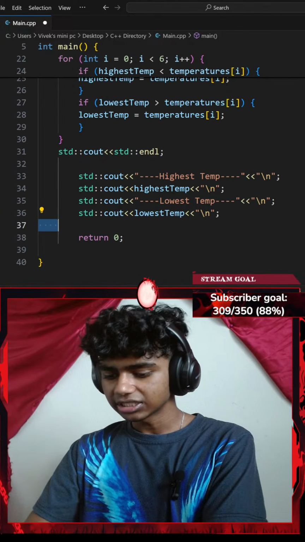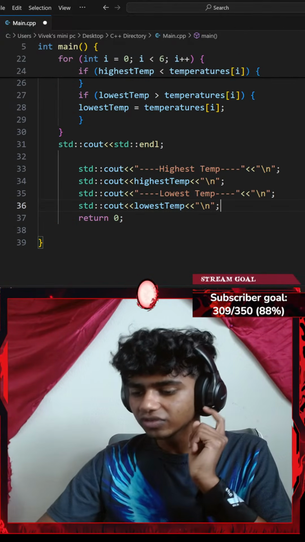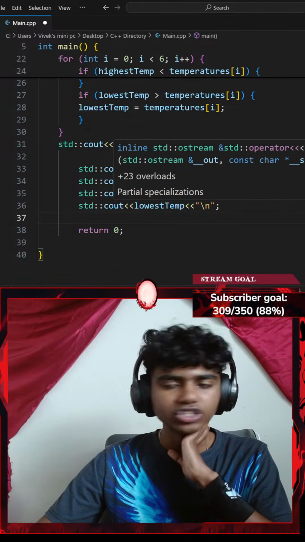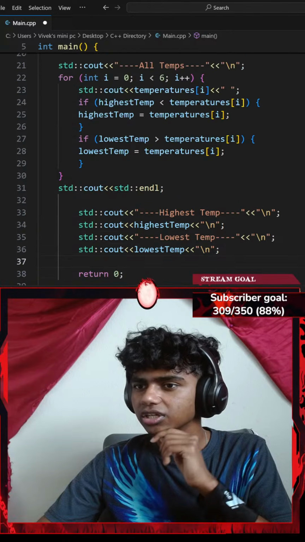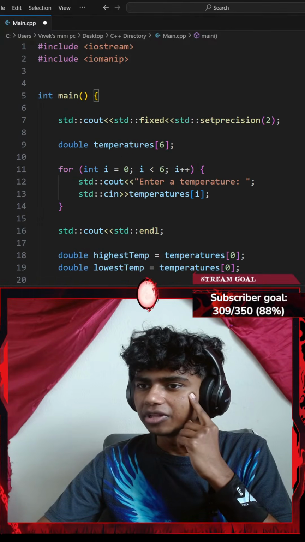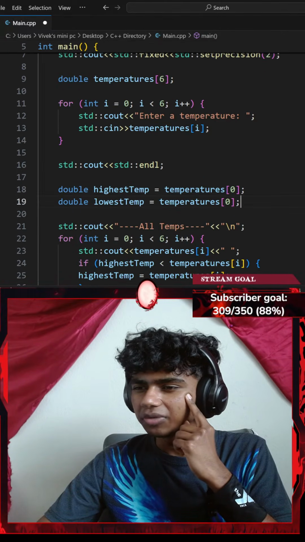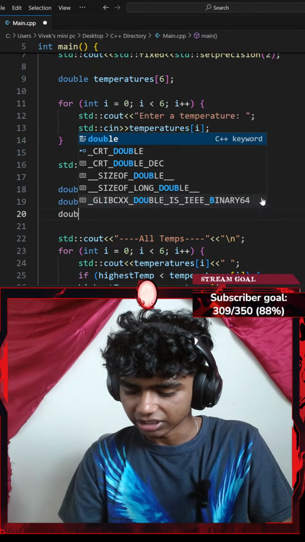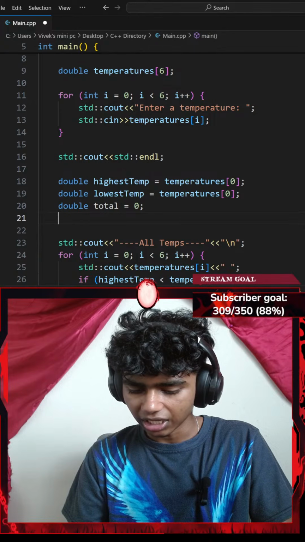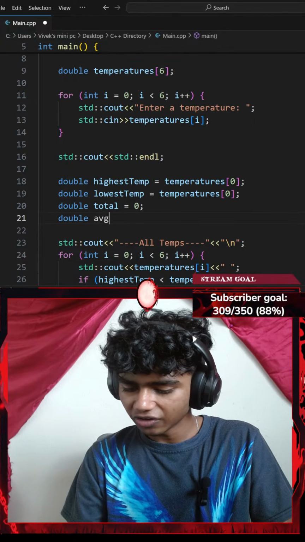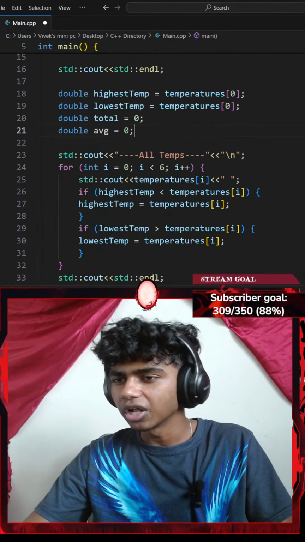Okay, let's see. So I do return 0 here. I gotta find the average as well. Okay, so the average of all temperatures. So I could go with a total variable. Let me go ahead and create a total variable right here. So I'll go with something like double total, which equals 0, and then a double average variable as well, which equals 0 as well.